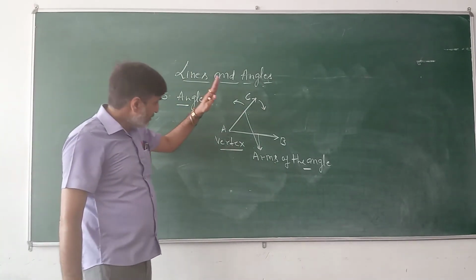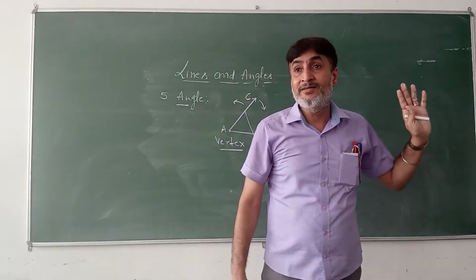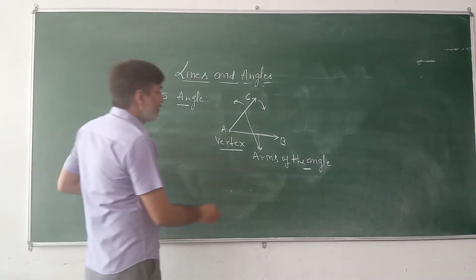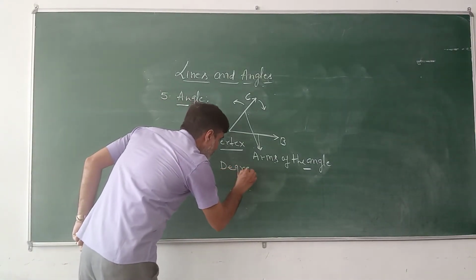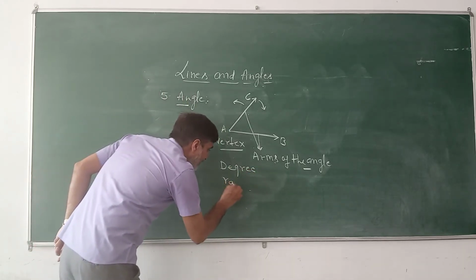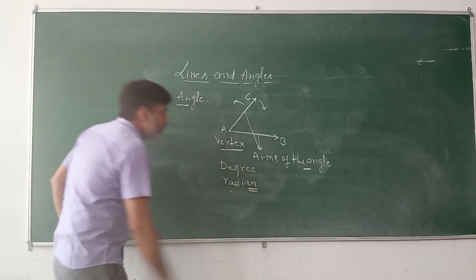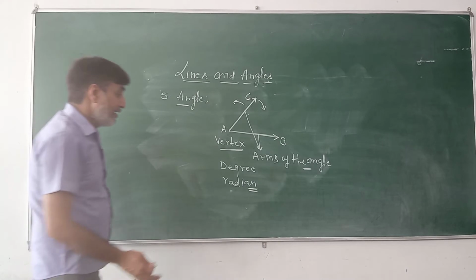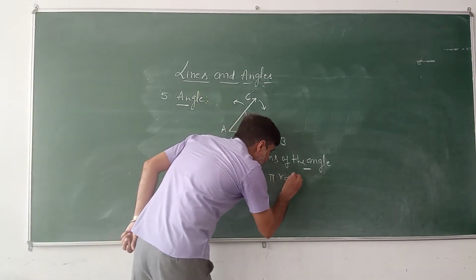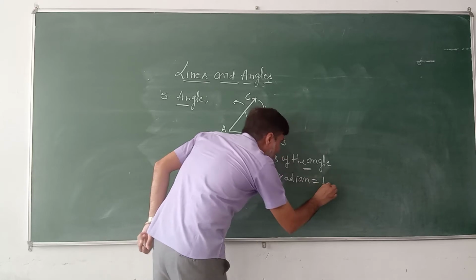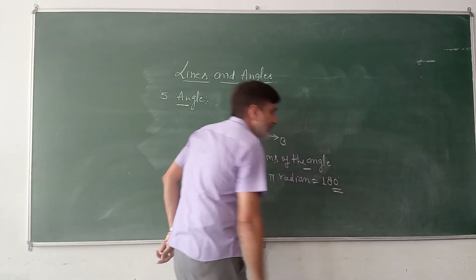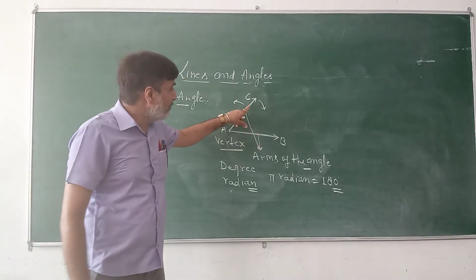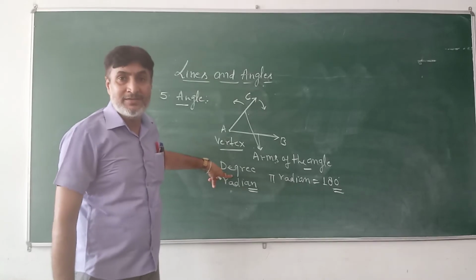As far as measurement of an angle is concerned, there are two units of measuring an angle. First one is degree and second one is radian. There is an interrelation between these two units of measuring an angle. Pi radian is always equal to 180 degrees. Up to this class 9th standard, you used only one unit of measuring an angle, which is degree.